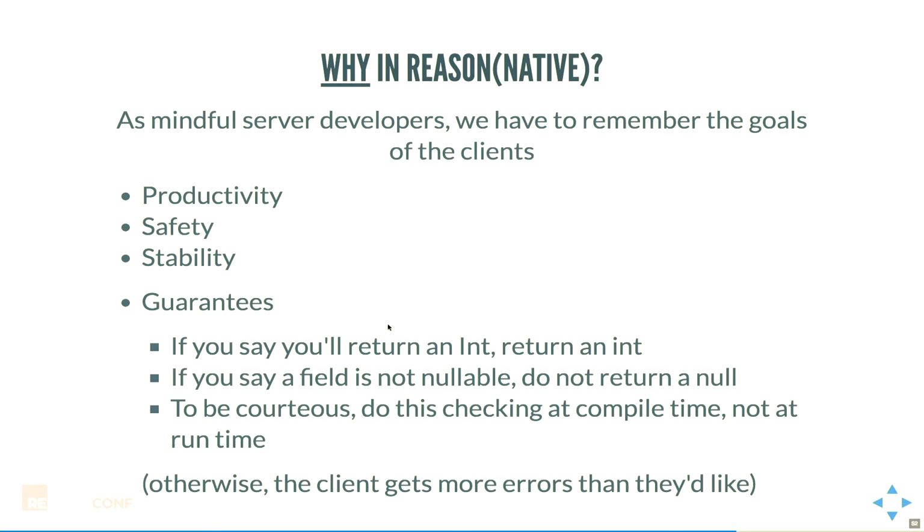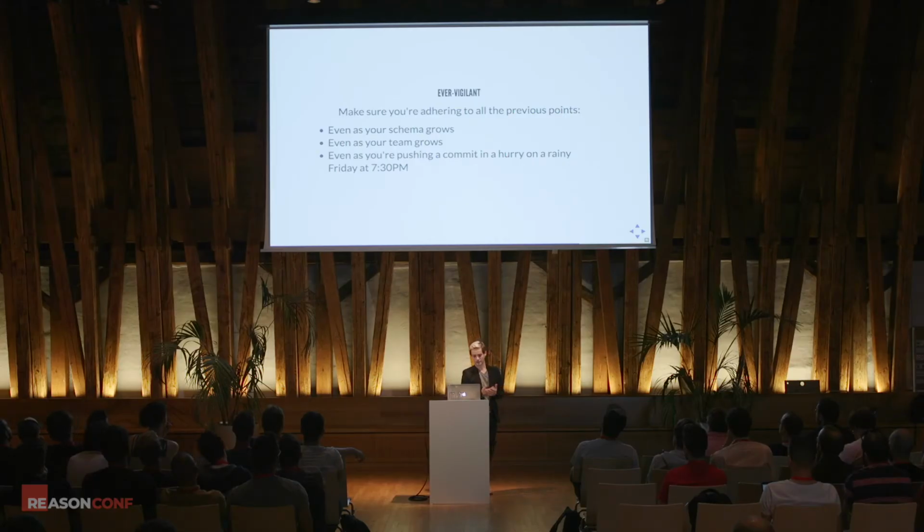So we want to provide some guarantees to our clients, right? We want to be honest. If we say that we're going to return an int here, we'll always return an int. And if a field is not nullable, if we don't tell our clients that it's nullable, we will never return null. And ideally, you do this at compile time. So GraphQL.js, the Node implementation, will do this check, but it will do it at runtime. As soon as the response is about to go back, it will check to make sure that it's conforming, and if it doesn't, it'll throw an error. All right? So ideally, we just want to get this all out of the way at compile time. So that's the Reason implementation. That's where Reason comes in here.